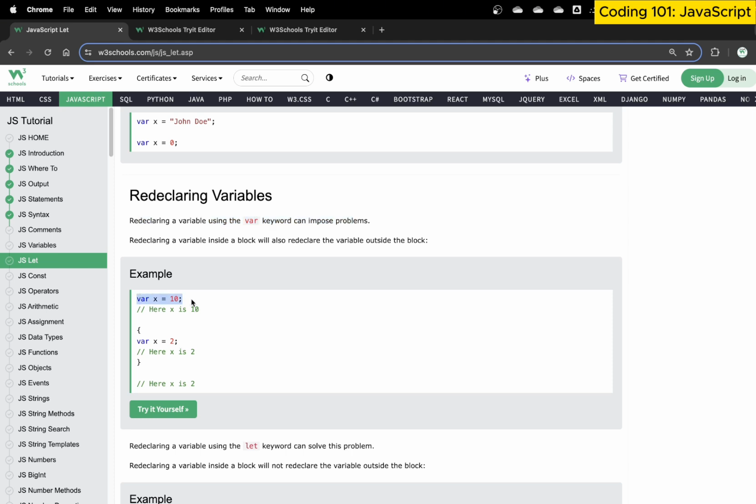So for example, here var x is equal to 10, here the x value is 10. Then in a block, it could be an if block, a function, or any other thing within your code, and you declare var x is equal to 2. And so x becomes 2. Now later on, if you want to process x, which value should it hold? Obviously it will hold 2 because the latest update was this. But maybe you just want to use the previous value. This is the problem that occurs. So we need to be careful with that.